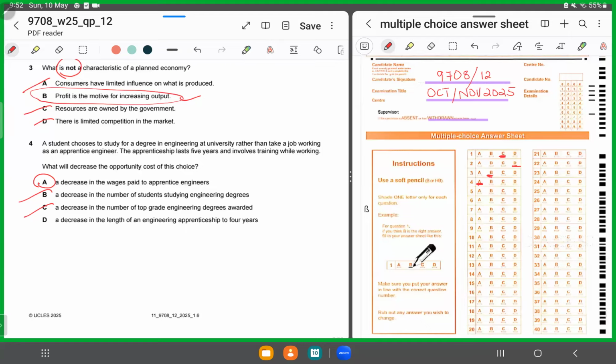D says a decrease in the length of engineering apprenticeship to 4 years. Again, if there would have been a decrease in the length of the apprenticeship, it would also have been against his decision, right? It would not have improved the choice, but rather it would have worsened the opportunity cost. So we'll shade in A as the correct answer.